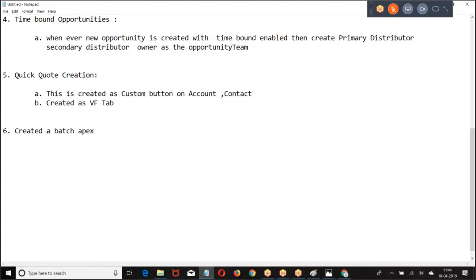Created a batch class. What was this batch class? All the opportunities which are not closed and age is more than 90 days.